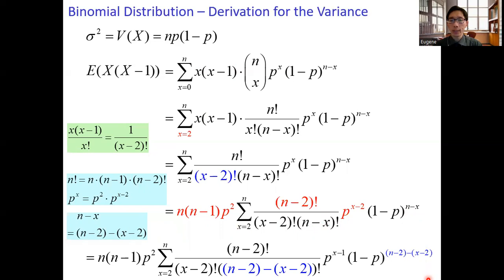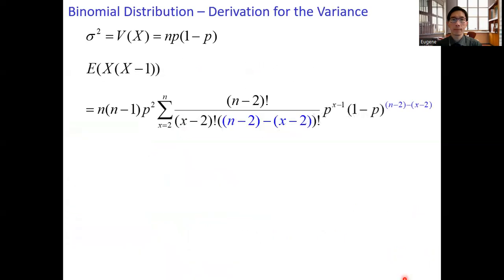Again, we can show that the expression within the summation operation is a binomial PMF. Let k equals x minus 2 and m equals n minus 2.